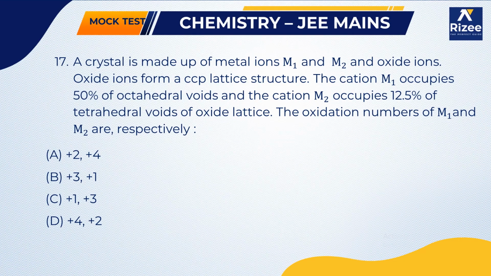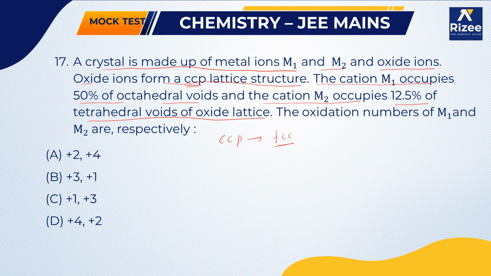First of all, read the question very clearly. A crystal is made up of metal ions M1 and M2 and oxide ions. The oxide ions form a CCP lattice structure, meaning cubic close packing. CCP is also known as FCC, which is called face centered cubic. Next, the cation M1 occupies 50% of the octahedral voids and the cation M2 occupies 12.5% of the tetrahedral voids of the oxide lattice. So he is asking for the oxidation numbers of M1 and M2.